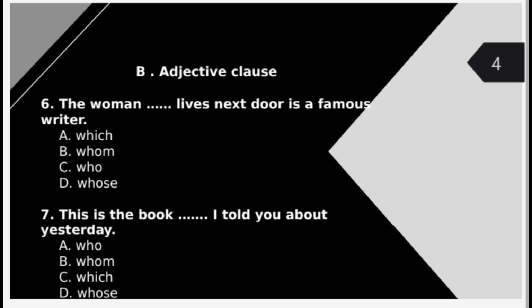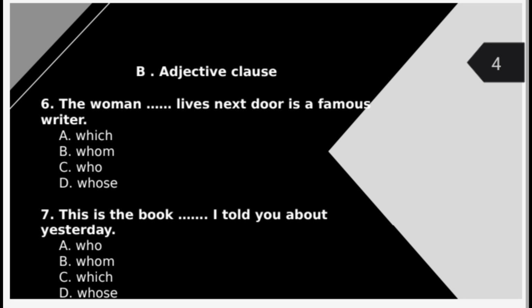Number 6. "The woman blah blah blah lives next door is a famous writer." This sentence aims to provide more information about the woman. In English grammar, when we want to connect a person to an action they perform, we use the relative pronoun "who." The key indicator here is that the blank space is immediately followed by a verb, "lives."